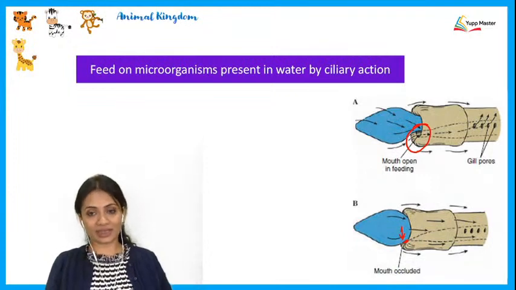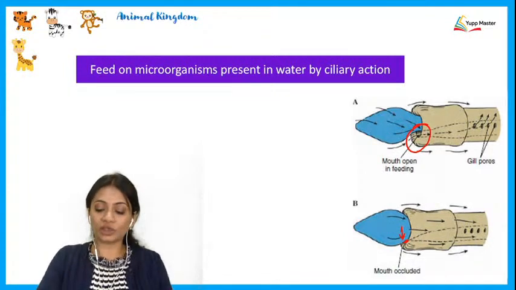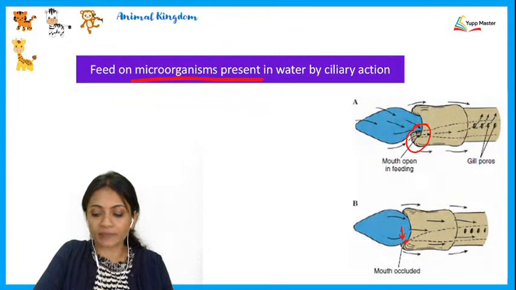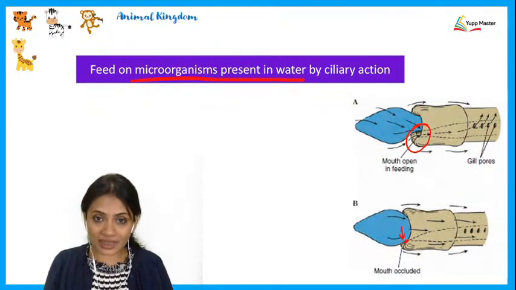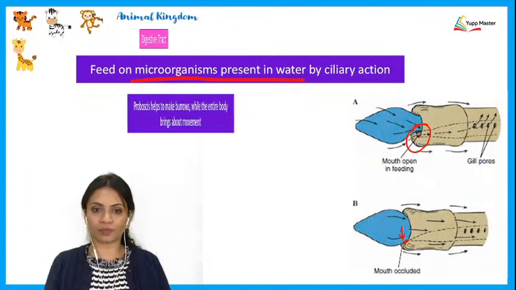So basically we see that these are organisms which feed on microorganisms present in the water by ciliary action. Where is the cilia present? Near the mouth opening.